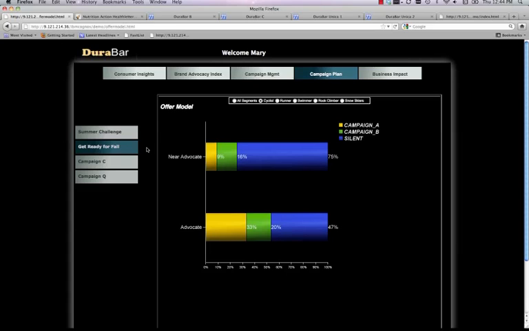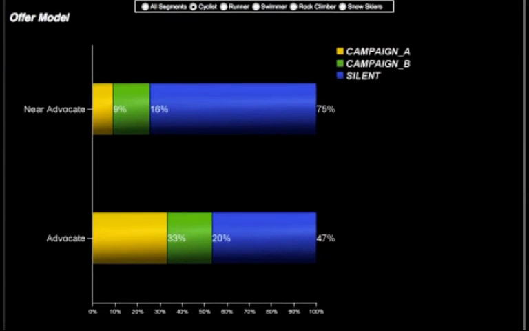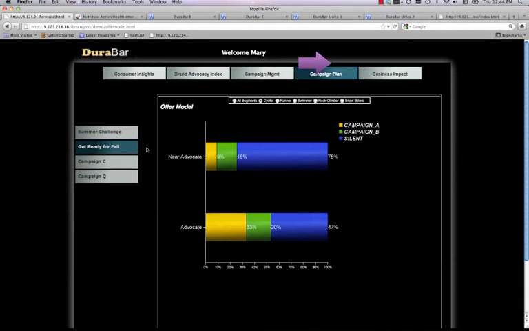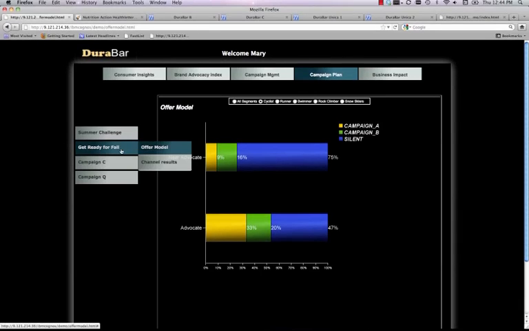Mary's marketing analyst recently modeled advocate uptake and community buzz based on 2 test offers. Offer A will work best for advocates who actively participate in bike races. Offer B will work for more price-sensitive advocates. Mary is happy with the estimates for new advocate development and coupon redemptions after advocates have forwarded the offers through to their networks.